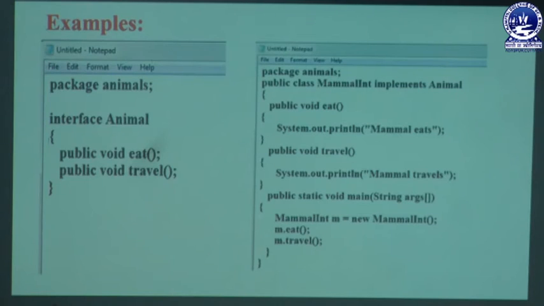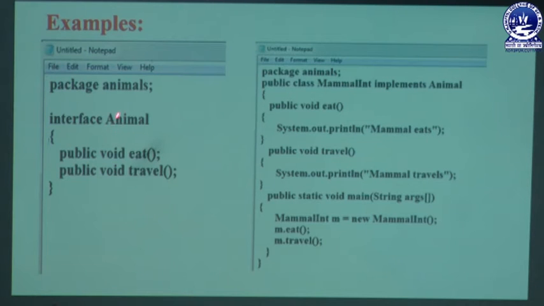Next we can learn another example similar to that part, defining a package with the package name animals, and in that package we have an interface named Animal.